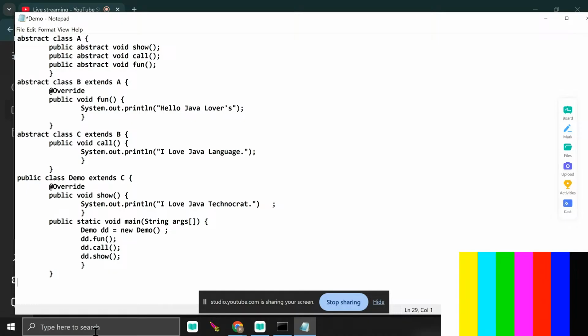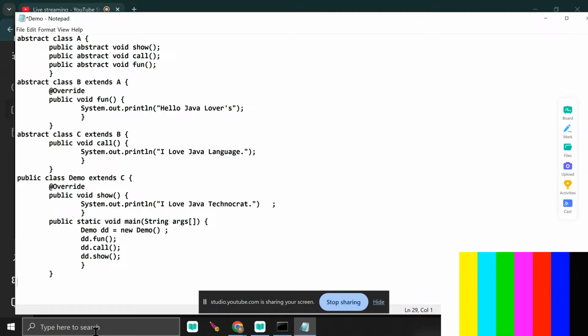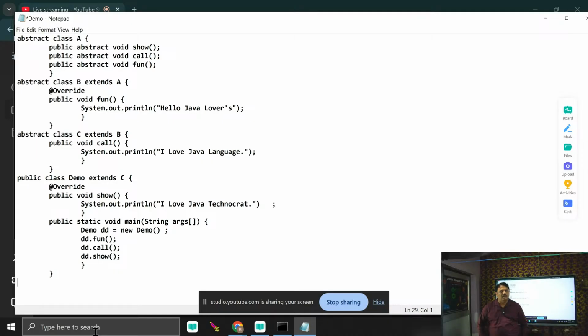What is the second point? Try to understand. In the abstract class case, an abstract class may contain abstract methods or may not contain abstract methods. So that's all about the concept of an abstract class.